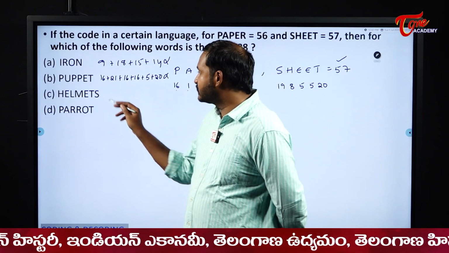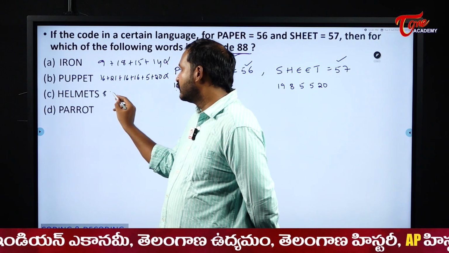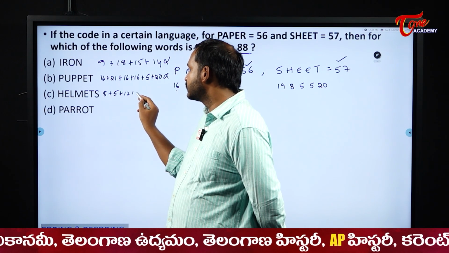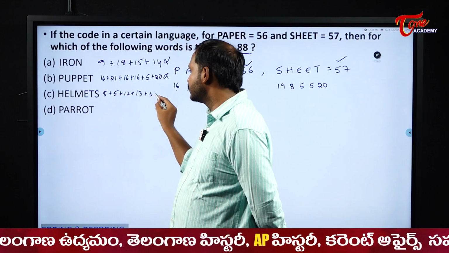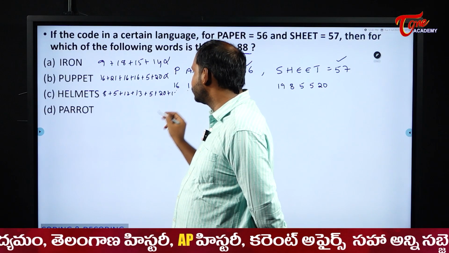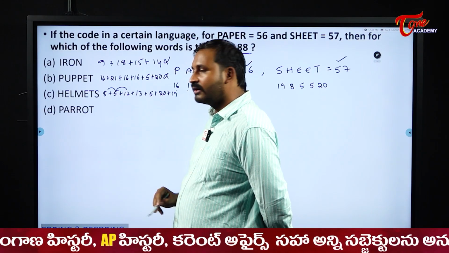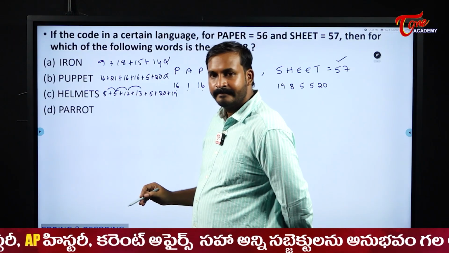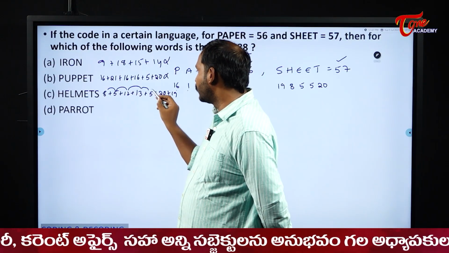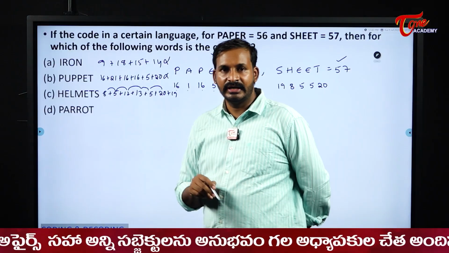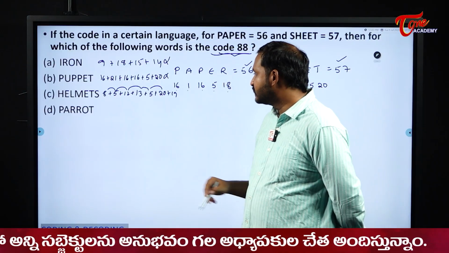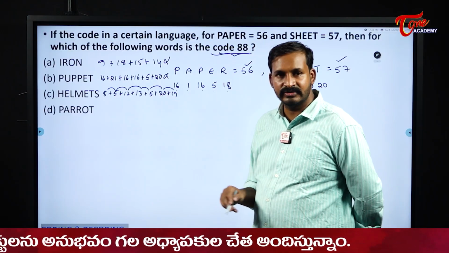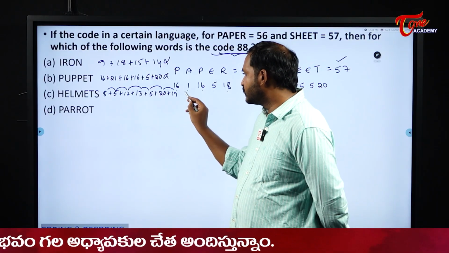Next, helmets, what will be? 8 plus 5 plus 12 plus 13 plus 5 plus 20 plus 19. Let me check this one. 13 plus 12, 25. 25 plus 13, 38. 38 plus 5, 43. 43 plus 20, 63. 63 plus 19, it becomes 82. So this is also not my answer.